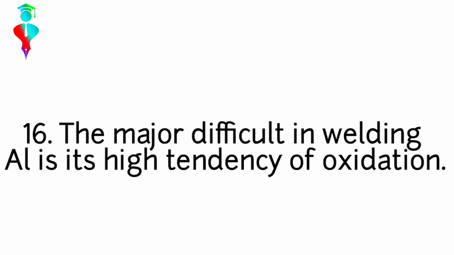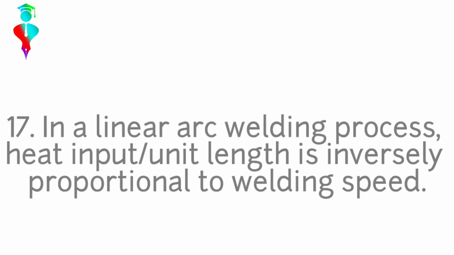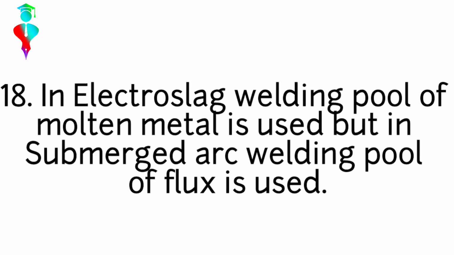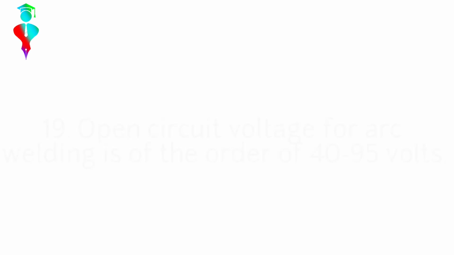The major difficulty in welding aluminium is its high tendency of oxidation. In a linear arc welding process, heat input per unit length is inversely proportional to the welding speed. In electroslag welding, pool of molten metal is used, but in submerged arc welding, pool of flux is used.